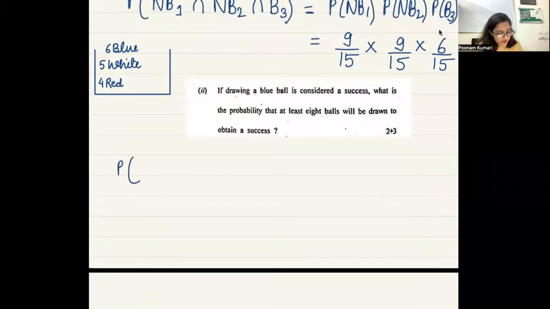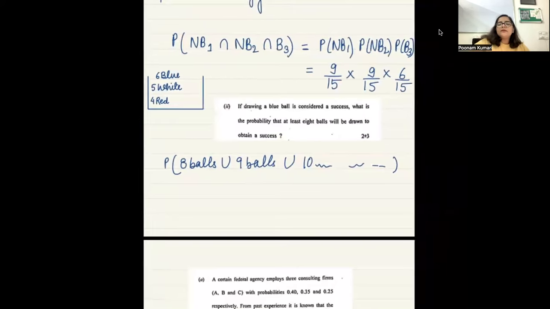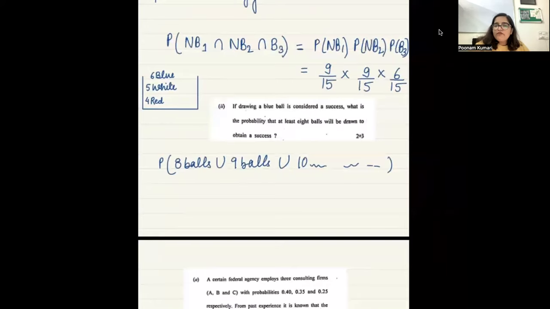Either you have to draw 8 balls, or you have to draw 9 balls, or you have to draw 10 balls, or you can keep going on, right? Yes, ma'am. Okay. What would 8 balls mean? Ma'am, 7 non-blue balls, and the 8th one will be the blue one. Exactly.